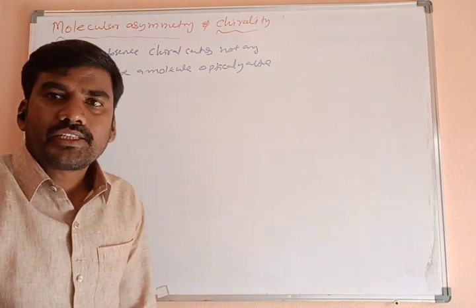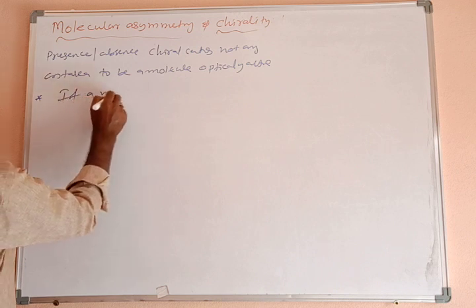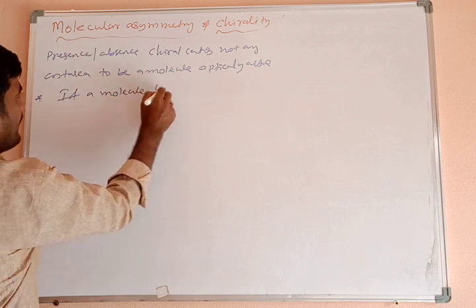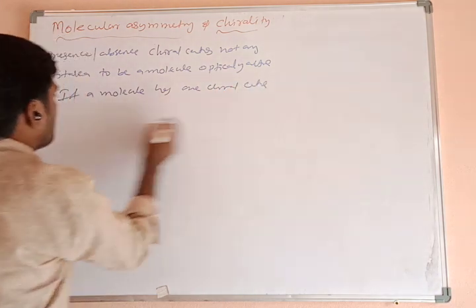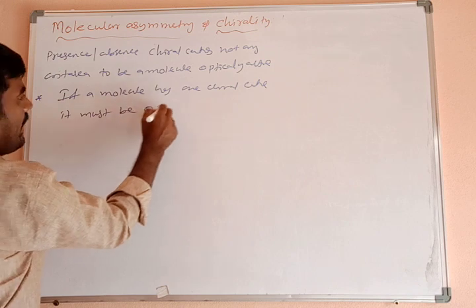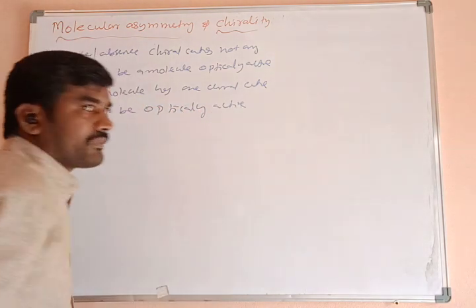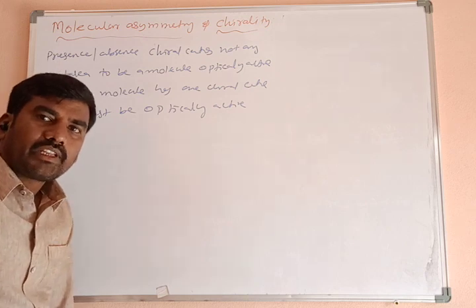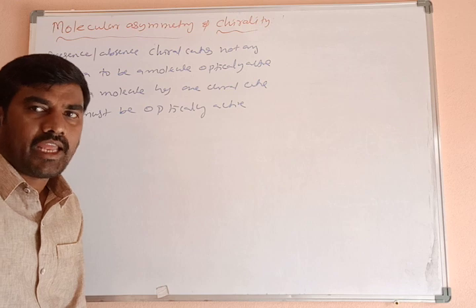If a molecule has one chiral center, it must be optically active. Clear? If a molecule has more than one chiral center, it may or may not be optically active.